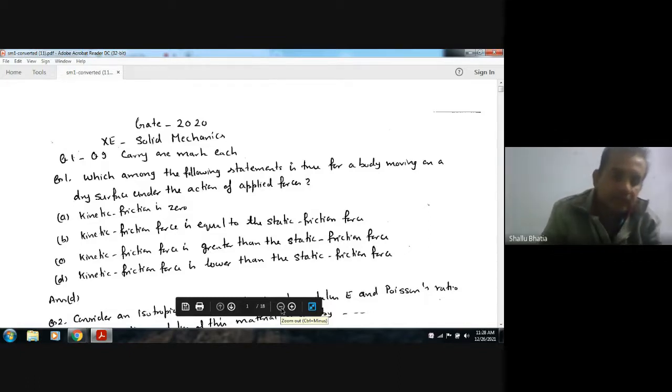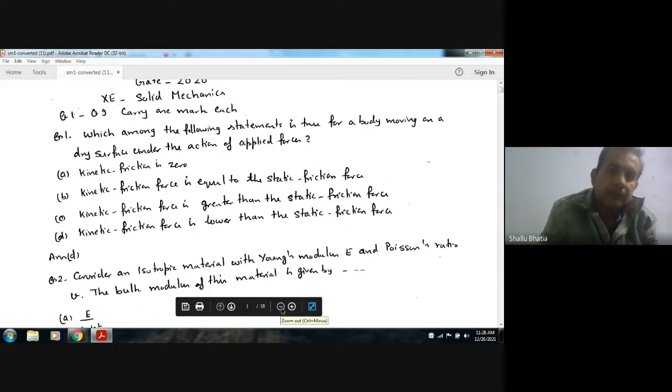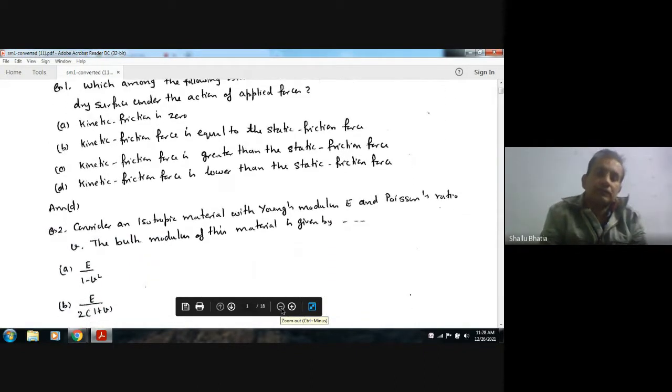So the answer is D, because the static friction force reaches its limiting value when the body is just about to move. The limiting friction is the maximum value of friction, so the static friction can have the maximum value.